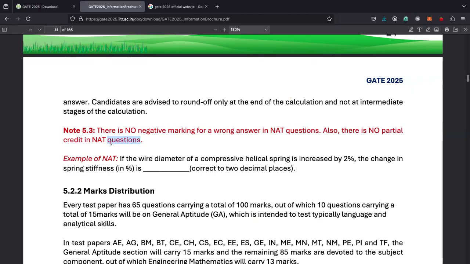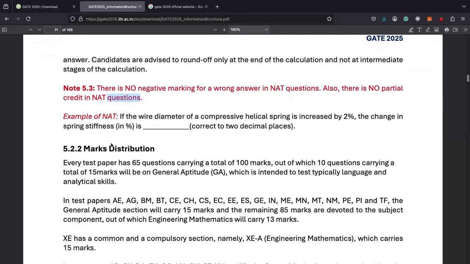You need to solve the example correctly. So here they have this example: if the wire diameter of a compression helical spring is increased by 2%, the change in spring stiffness in percent is. You need to write this answer correctly to two decimal places.